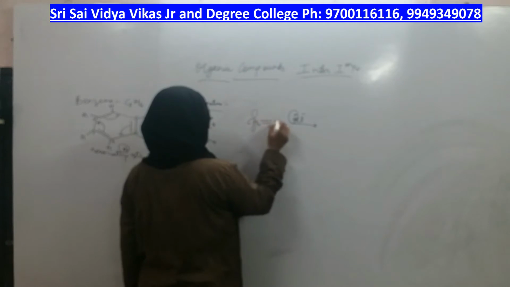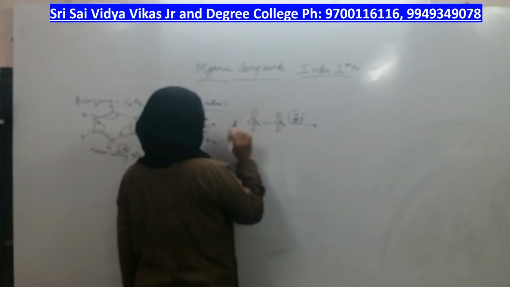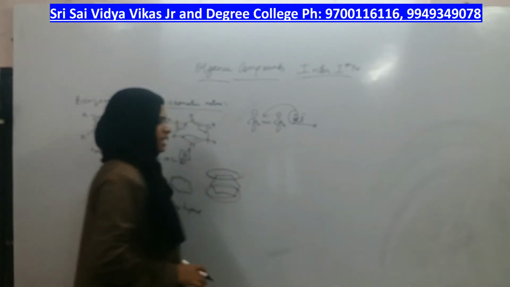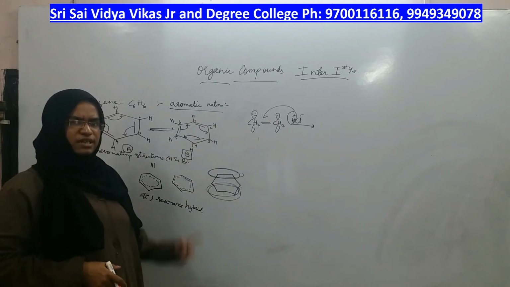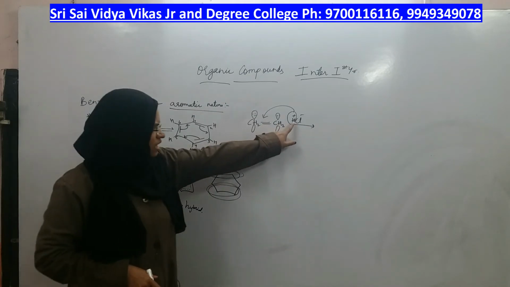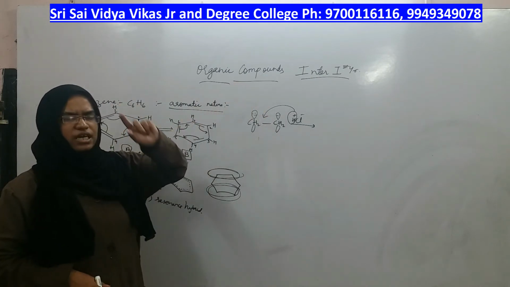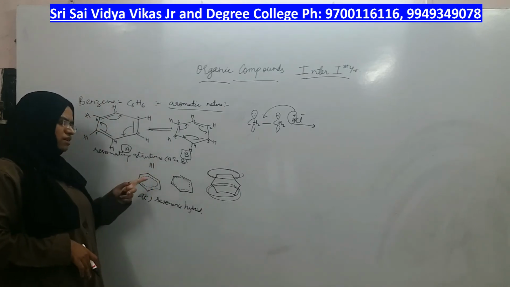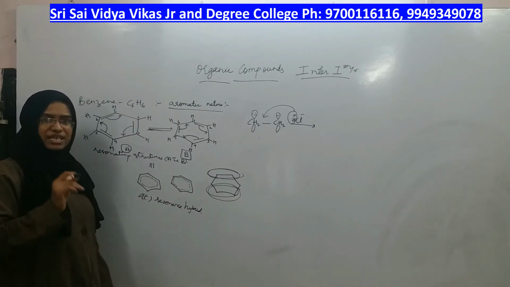Because the pi electrons are present on the ring, that means an electrophile can easily come, and ethylene was acting like a nucleophilic substrate. If a substrate is behaving like a nucleophile, the reagent should have an electrophile in it. That reaction in which an electrophile is getting added by breaking the pi bond was called an electrophilic addition reaction. That means we should expect even the benzene ring to undergo the same electrophilic addition reactions by breaking the pi bond.